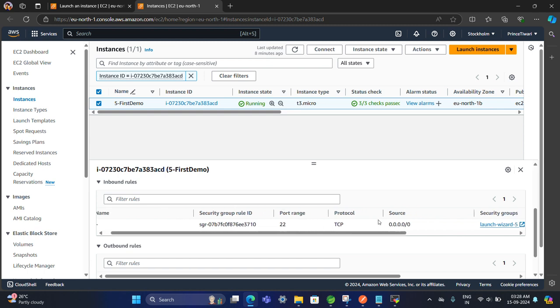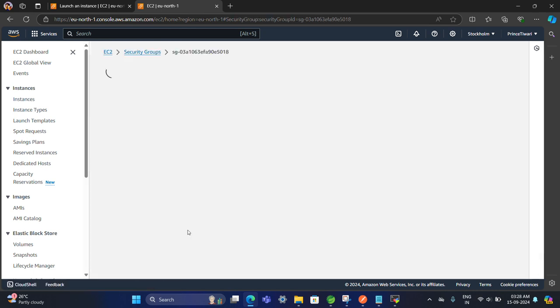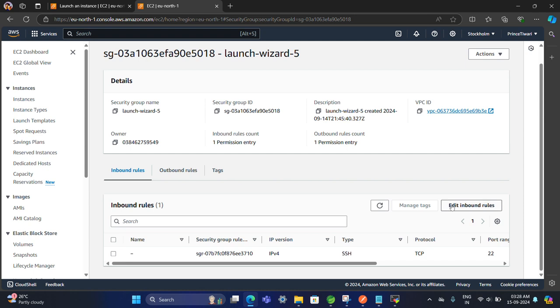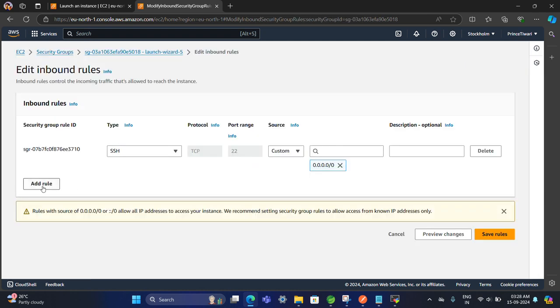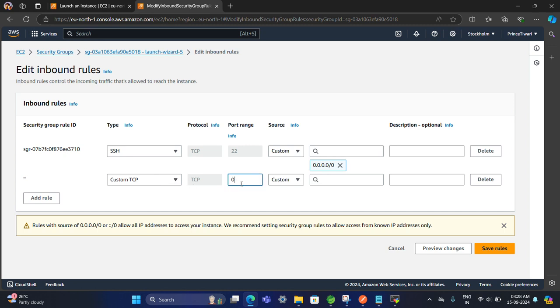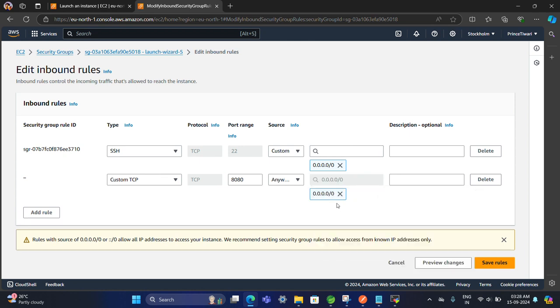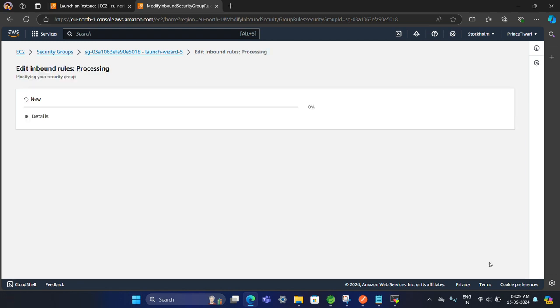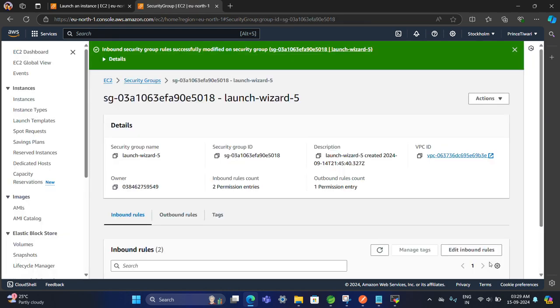For that, simply click here, edit inbound rules, add rules. Which port? Obviously 8080, custom. 8080 means all can access it. There are no restrictions. Which IP can't access? None, all users can access it, because it is a project. Add rules, save rules, and successfully done. Now we have enabled the inbound rules for the 8080 port.